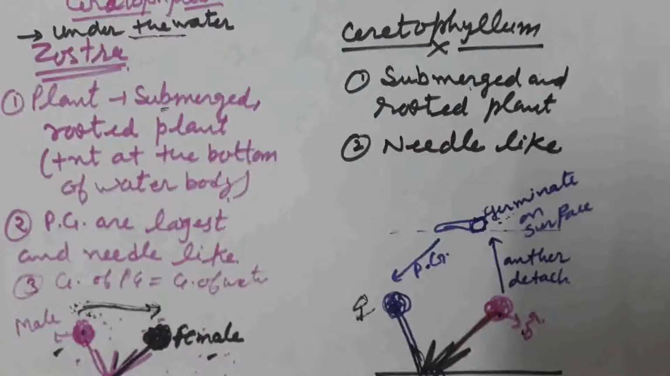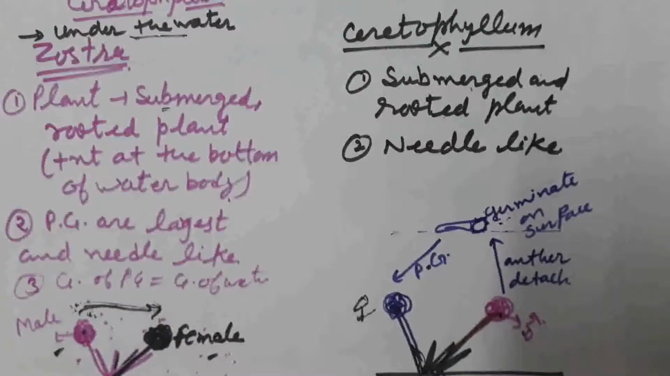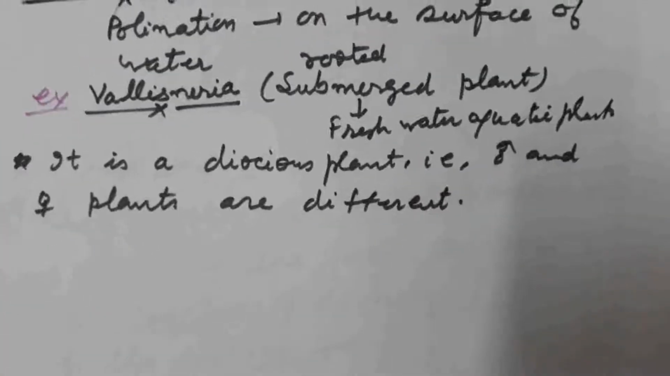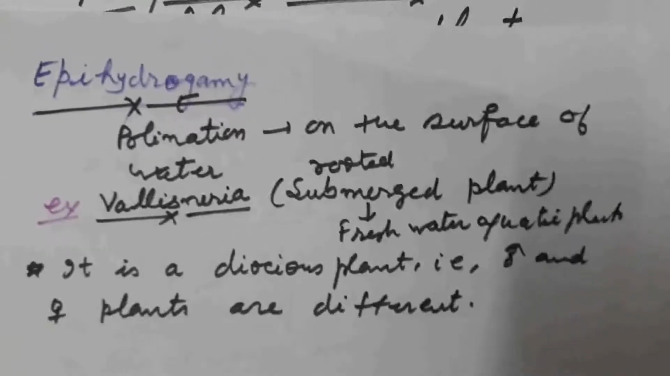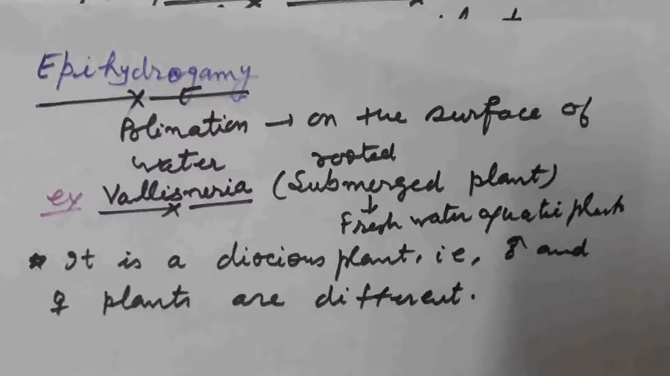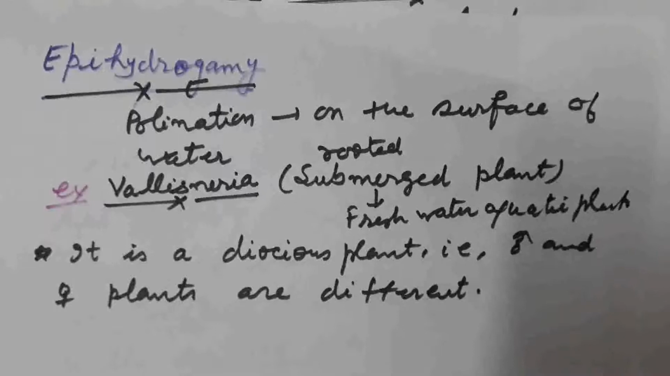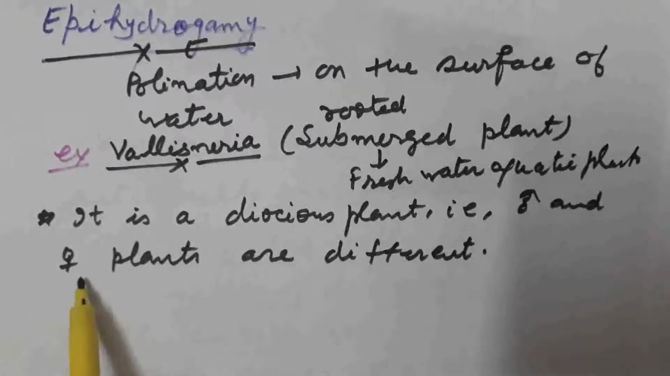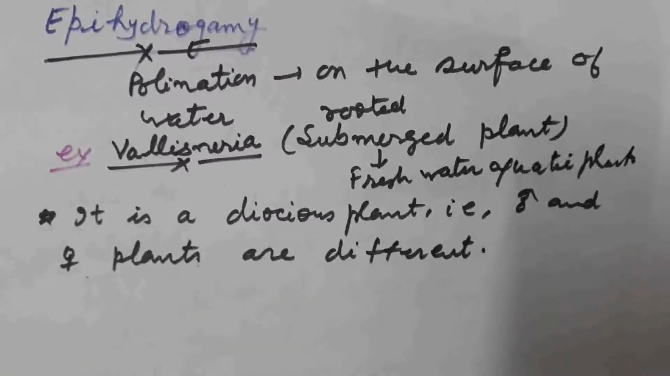Now we are going to discuss the case of epihydrophily. What happens in epihydrophily is that pollination takes place on the surface of the water. We discuss this in case of Vallisneria. Vallisneria is also a rooted submerged plant. It is a freshwater aquatic plant. Vallisneria is a dioecious plant. What do you mean by dioecious plant? That is, male and female plants are different in case of Vallisneria.